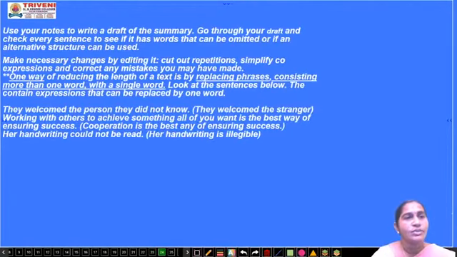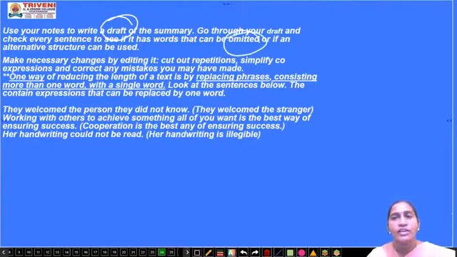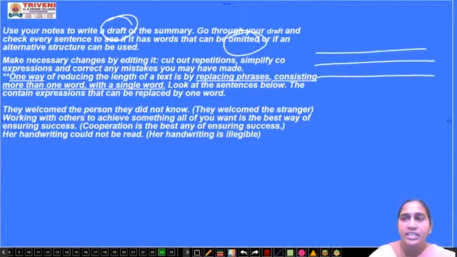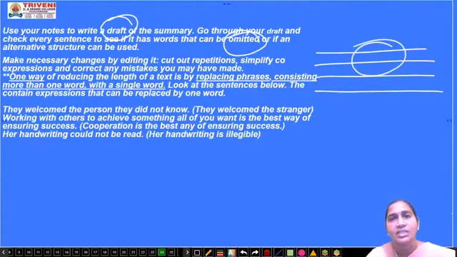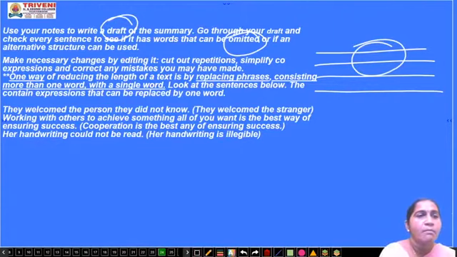Use your notes to write a draft of the summary. Draft means rough work, rough writing. Go through your draft and check every sentence to see if it has words that can be omitted or removed. When you write a rough draft, if you find something unnecessary, you can remove it, because in a summary we won't give any additional information or examples. So make necessary changes by editing.